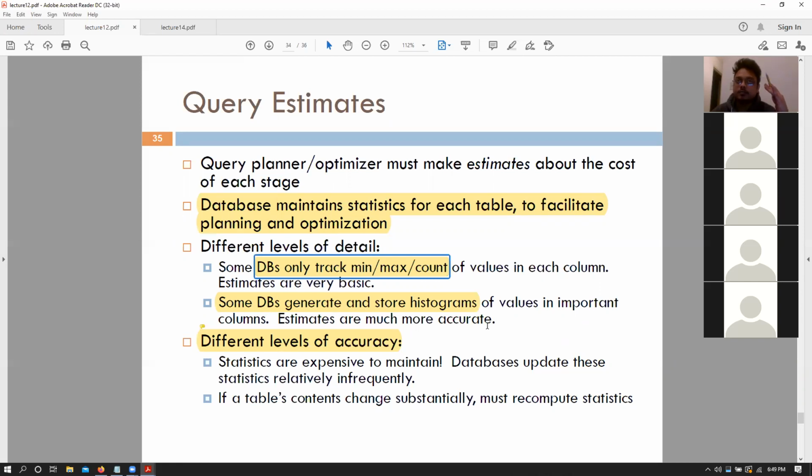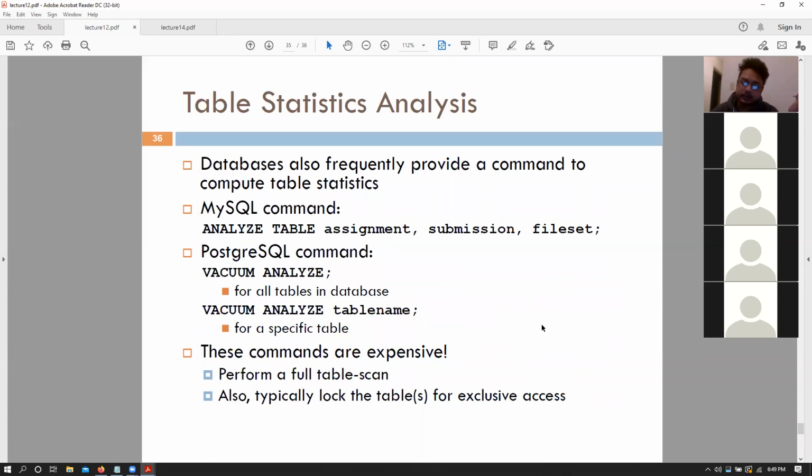So there are different levels of estimates for those costs. And again, those are all estimates, right? Those are not completely accurate. A CPU access cost or a disk access cost is just an estimate based on the number of rows that might be returned given some statistical information, right? So your database uses those. Again, those are estimates. But you can run some commands on your database to update your table statistics. MySQL has the command analyze table. Postgres has, I don't know why, vacuum analyze, that you can apply to perform these statistic updates. In general, these are done very rarely.